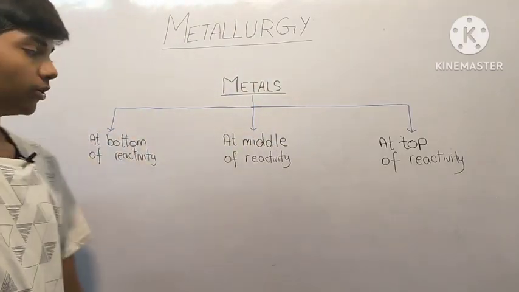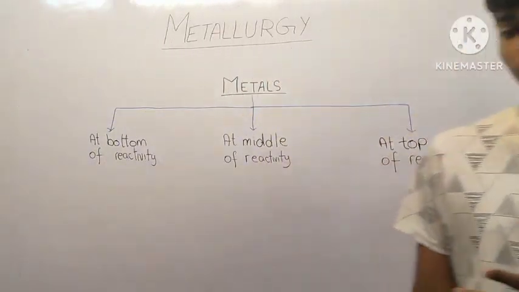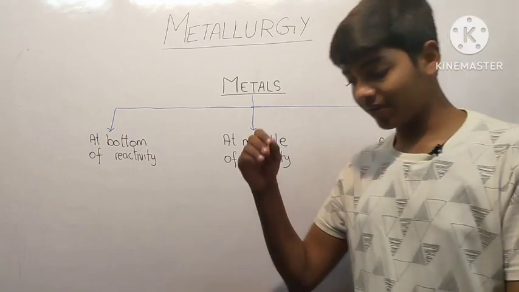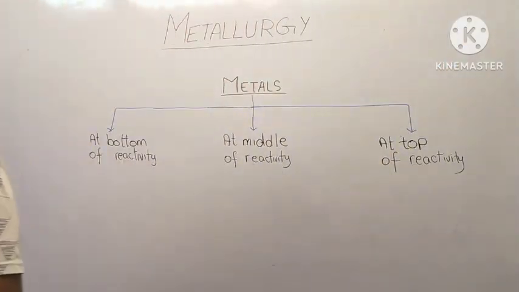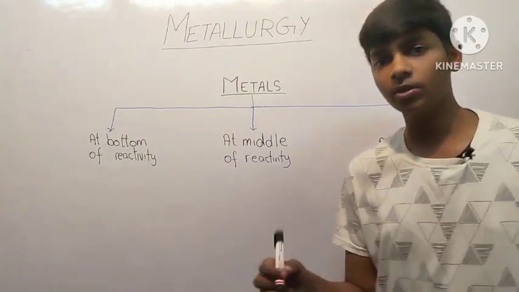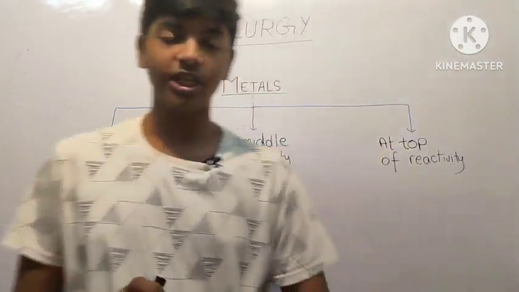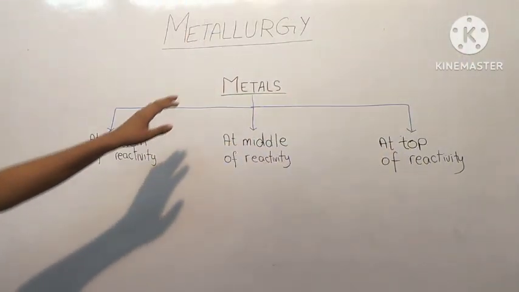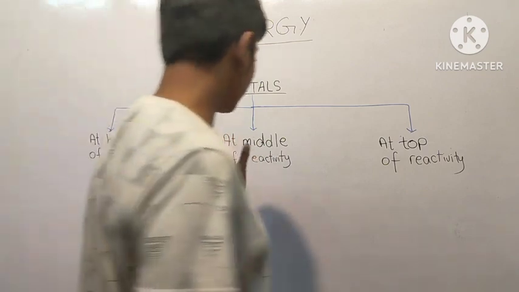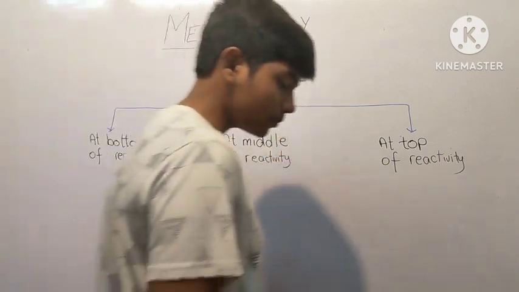So in this video we'll be looking at metallurgy. Metallurgy is the process of extracting metals from minerals or ores. This is the most important part of the chapter Metals and Non-metals in class 10th. Extraction of metal, or metallurgy, is divided into three types or three categories.